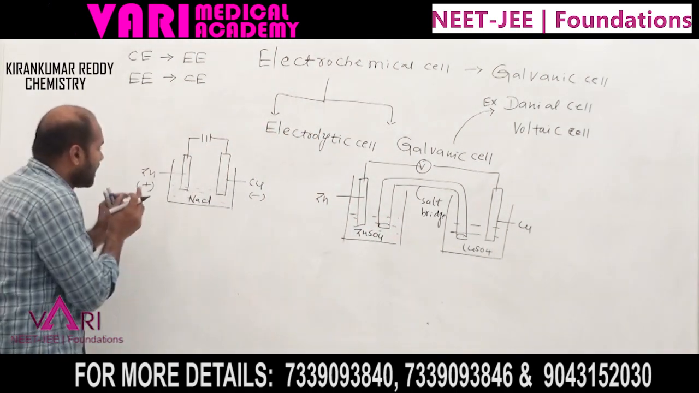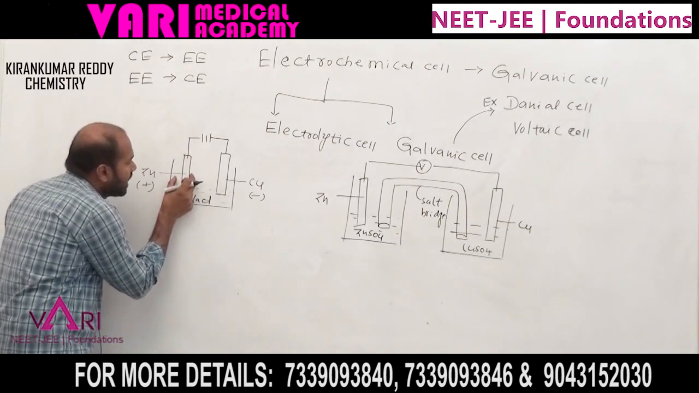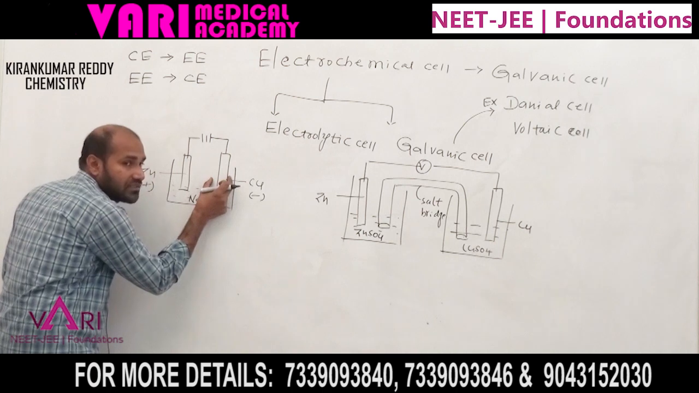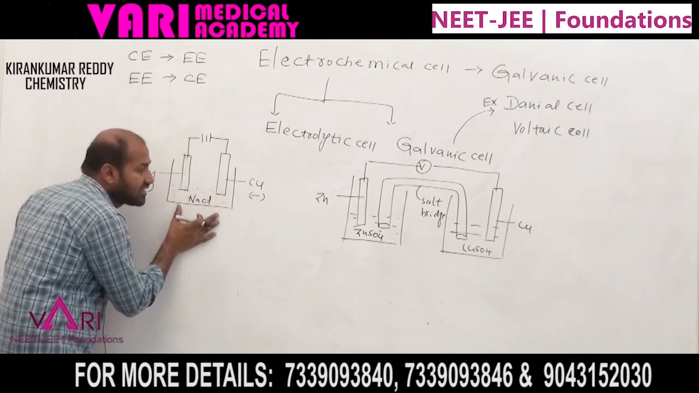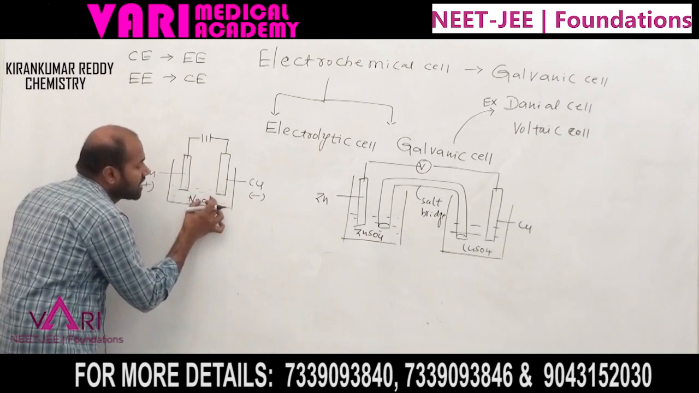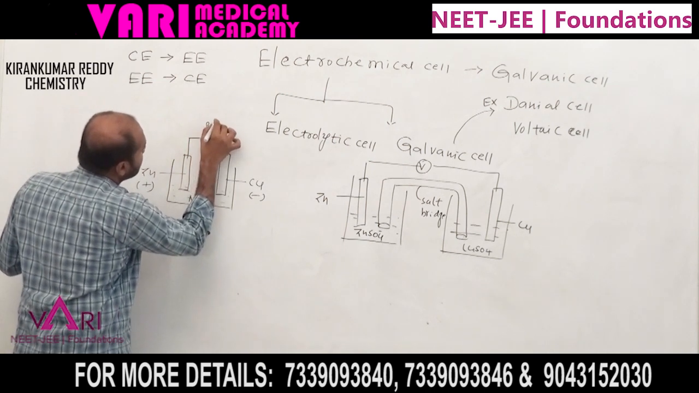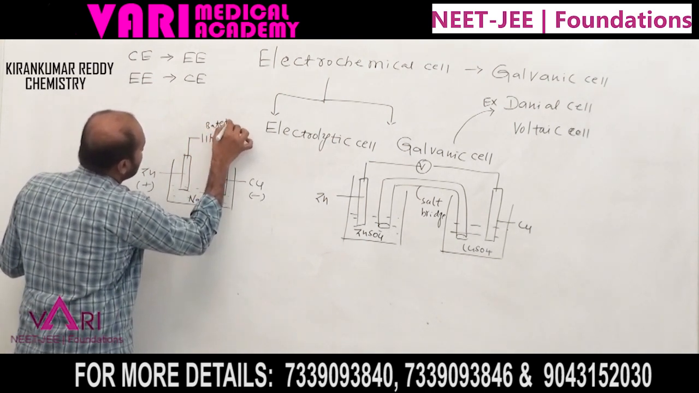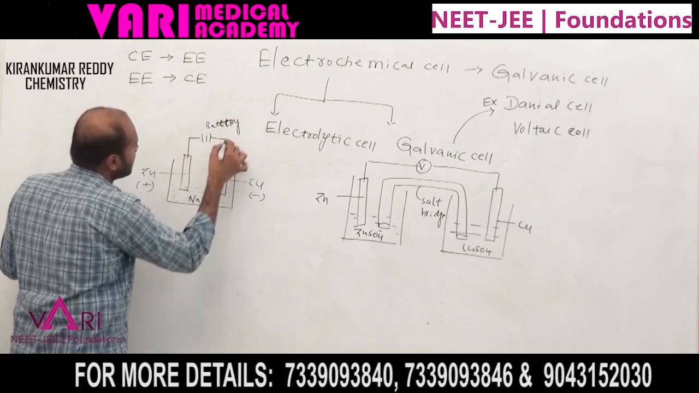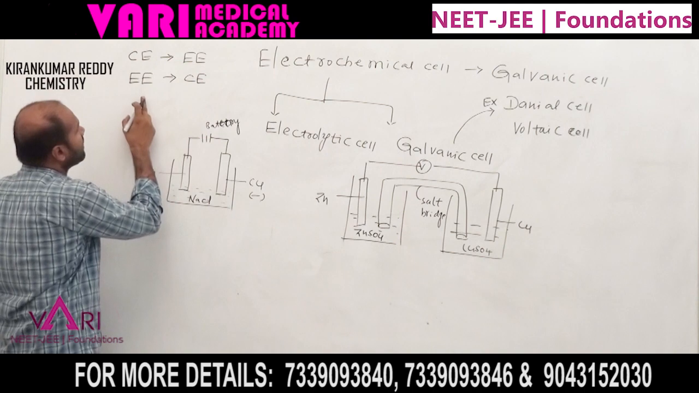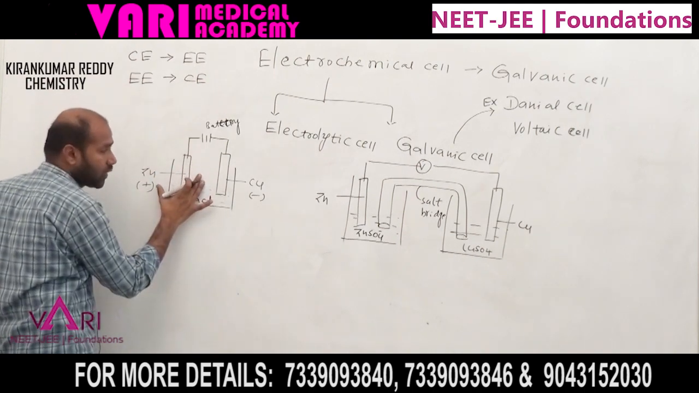In the electrolytic cell, I am taking a zinc electrode as the anode and a copper electrode. Here the two electrodes are in one vessel. The electrolytic solution is NaCl. During electrolysis, you are using a battery to pass electricity. In this electrolytic cell, electrical energy is converted to chemical energy.